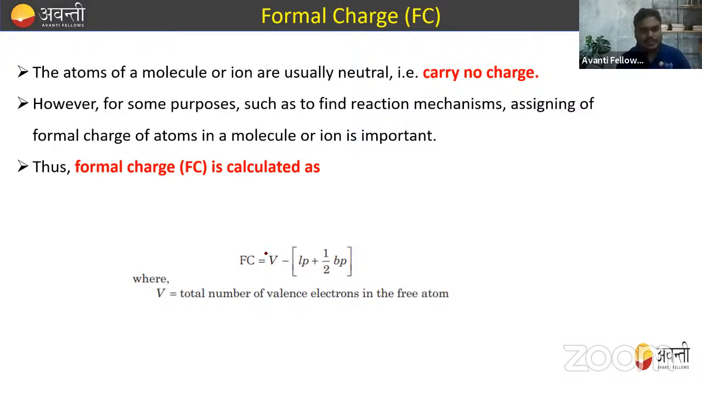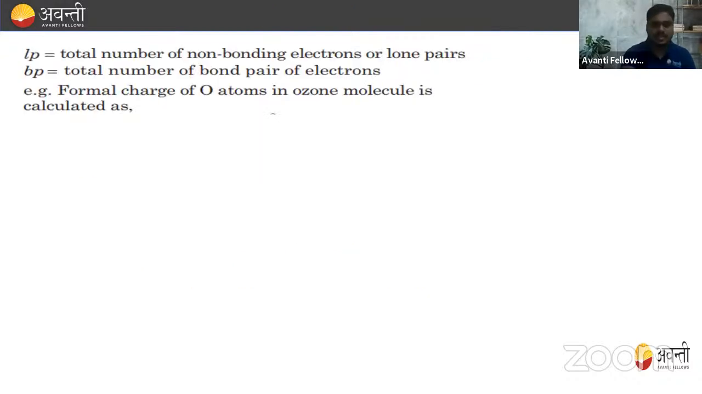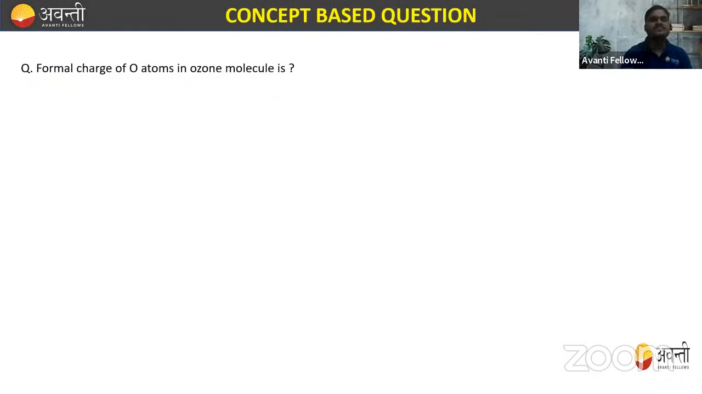So we can calculate this formal charge. Formal charge is the valence electron minus the lone pair of electrons plus half of the bond pair, right? So this is how we can actually calculate the formal charge. Let me explain this with an example, right?